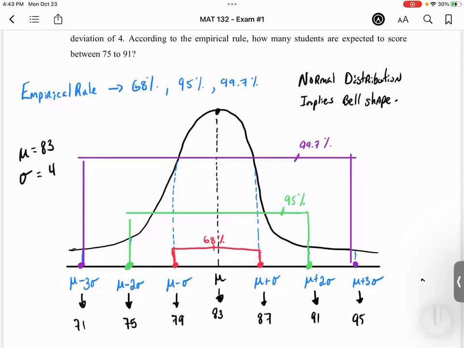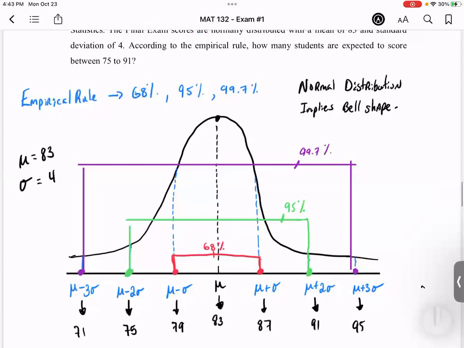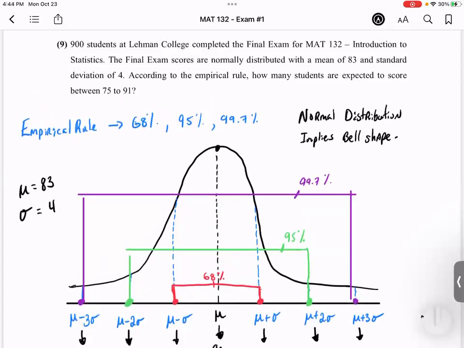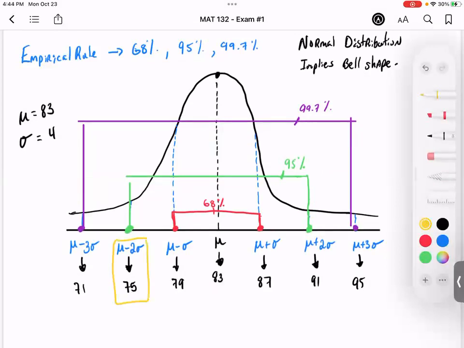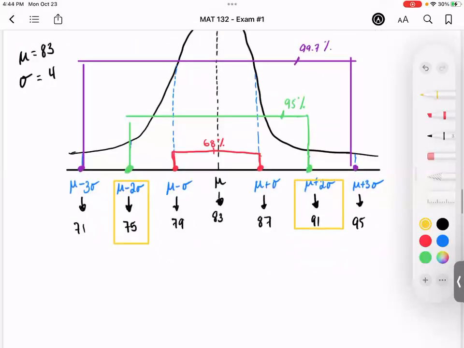Okay, we're all good? All right. So now let's look at the range of interest. In this problem, what is the range that we're looking for? What is the range for the test scores that we're looking for? 75 to 91. Okay, we're looking for that range. So we see that 75 is precisely 2 standard deviations below the mean, and 91 is 2 standard deviations above the mean.